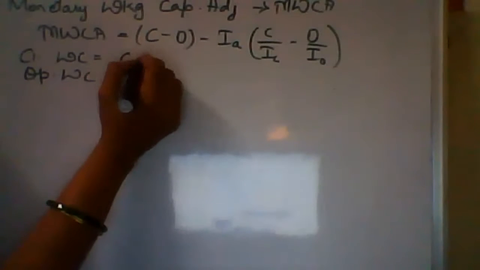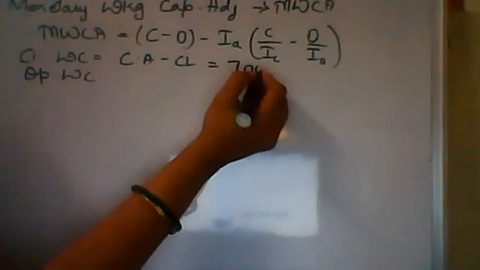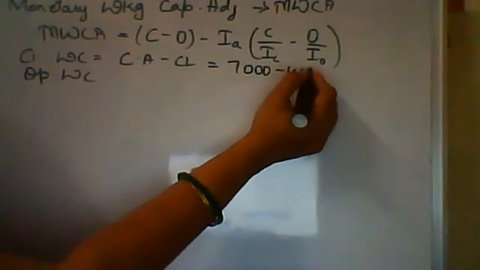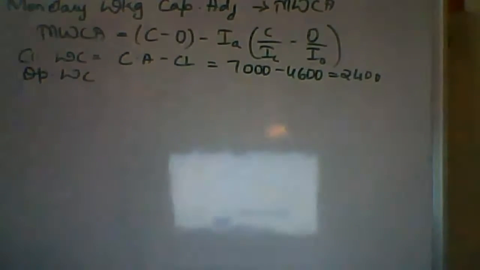When we're talking about working capital, we all know it's current assets minus current liabilities. The only current assets we have in the problem are debtors, and the current liabilities are creditors. So 7,000 minus 4,600, 2,400 is the closing working capital.